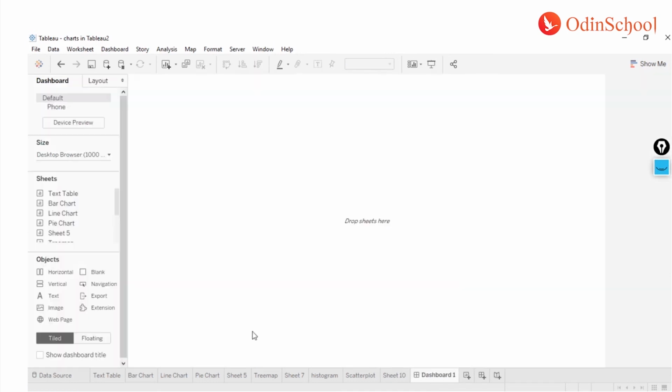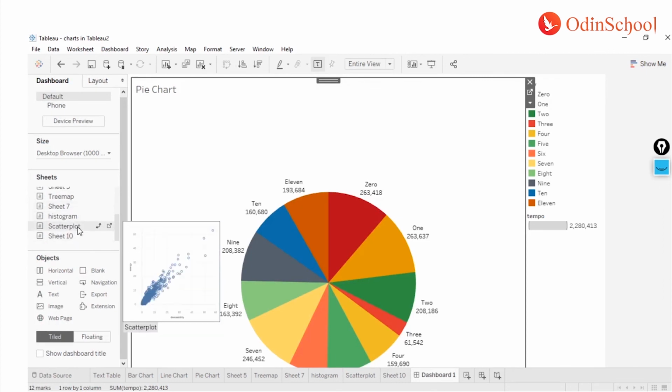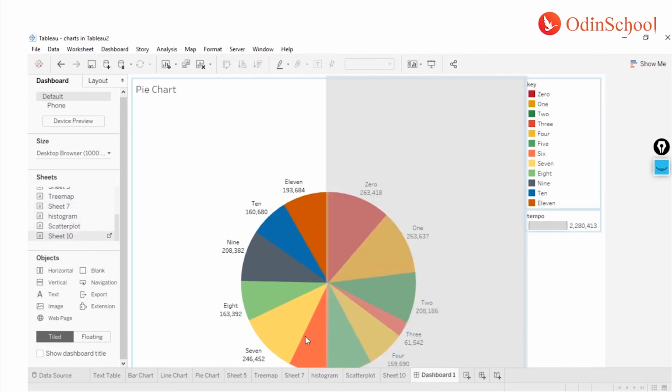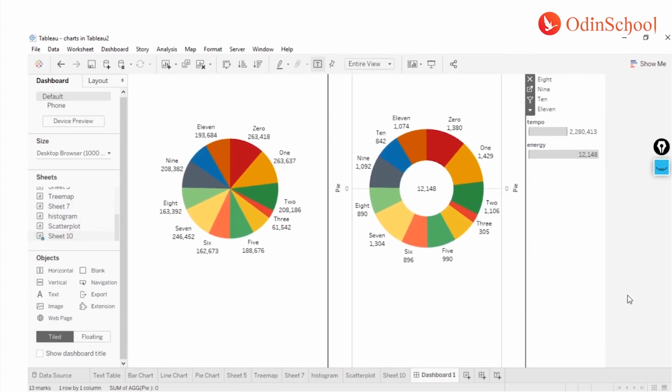This is how your pie chart will look versus how your donut chart may look, right? So that adds a little bit more beauty to your chart. It's a great way to do that.